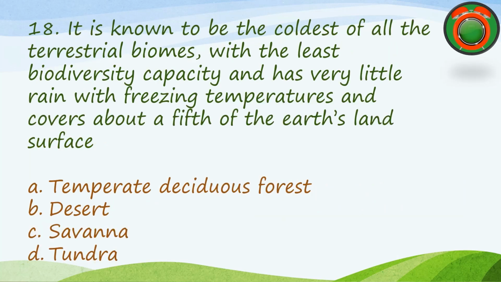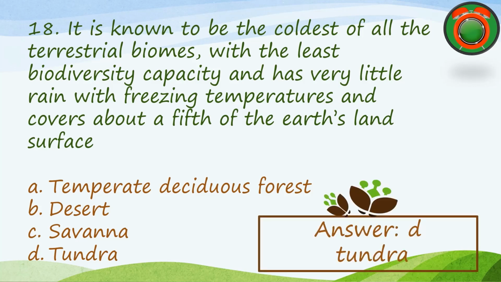Number 18 question. It is known to be the coldest of all the terrestrial biomes, with the least biodiversity capacity and has very little rain with freezing temperatures and covers about a fifth of the Earth's land surface. A, temperate deciduous forest. B, desert. C, savanna. D, tundra. The correct answer is D, tundra.